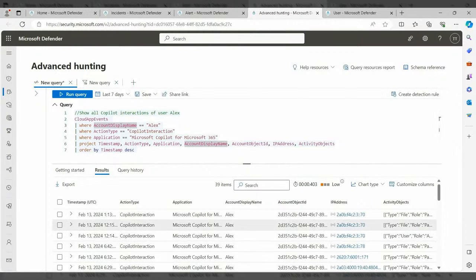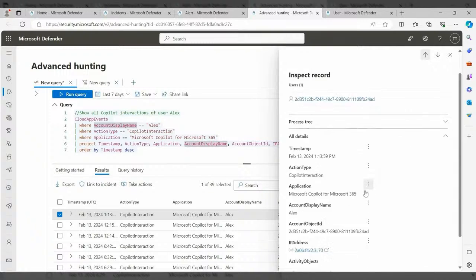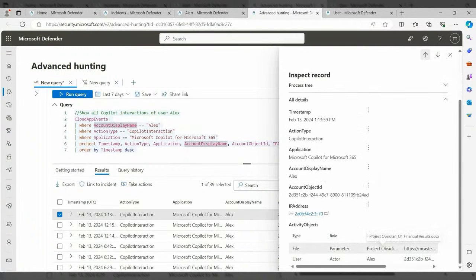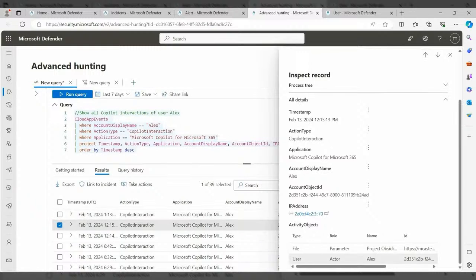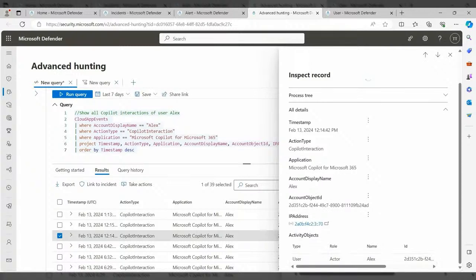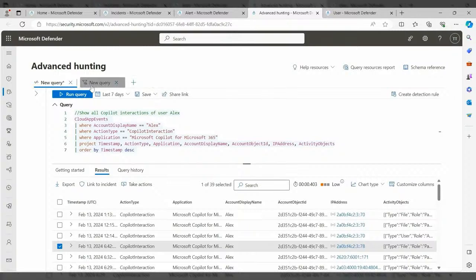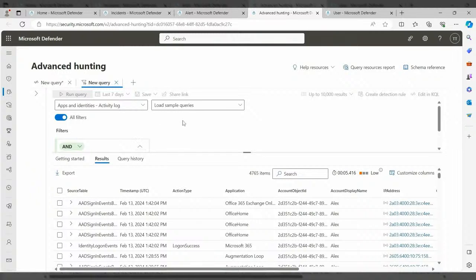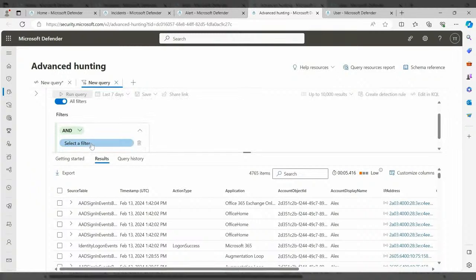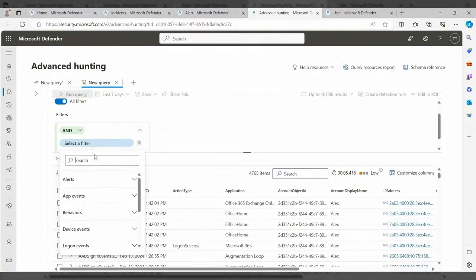Here we're running a simple query with user Alex, where action type is Copilot interaction. And we can see very quickly where the file was downloaded and when. We can see all similar actions with one very simple query. Now, if writing a KQL query is not something you're familiar with, you also have the ability to create a new query and use the user interface to make your searches. In the example here, we're showing you how to make a query for the display name, and we're going to search for all the activities that are coming from user Alex.